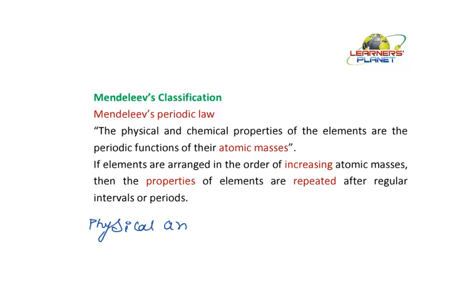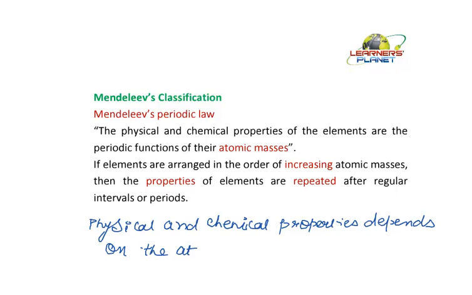physical and chemical properties depend on the atomic masses of the elements. So the physical and the chemical properties of the elements depend on their atomic masses.